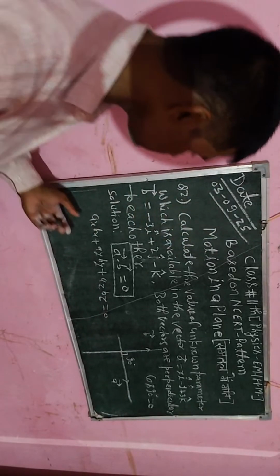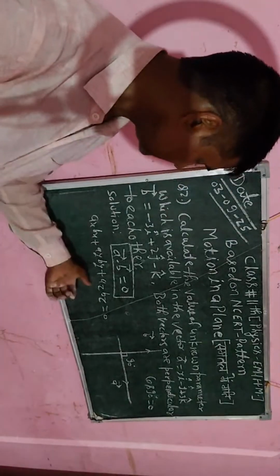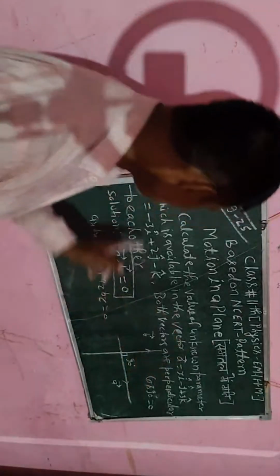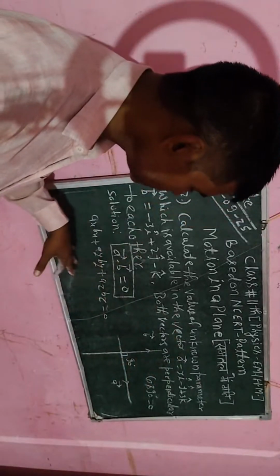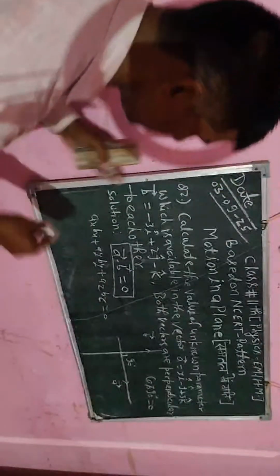Now I will take the values of ax, ay, az, bx, by, bz from vector A and vector B, and after solving I will get the required parameter.